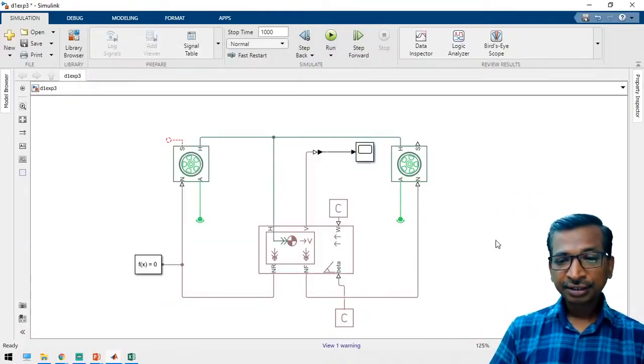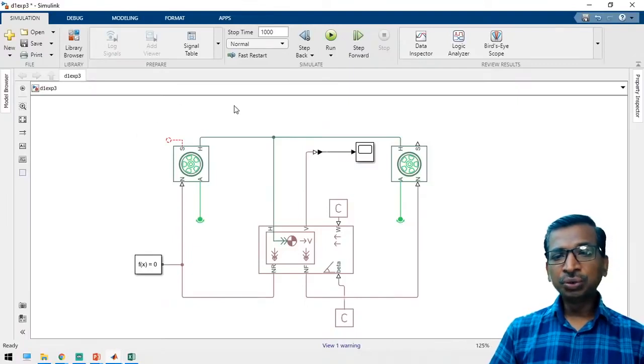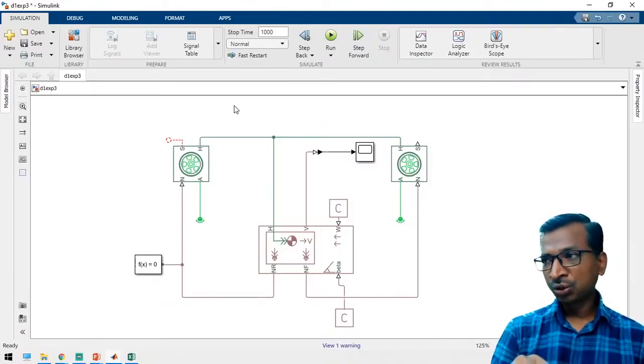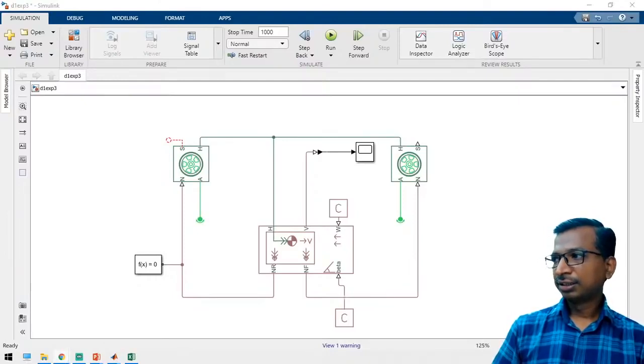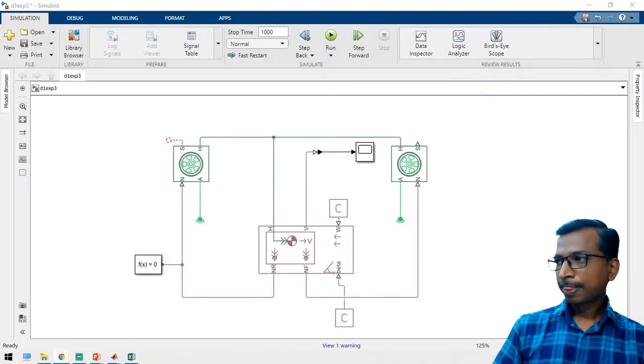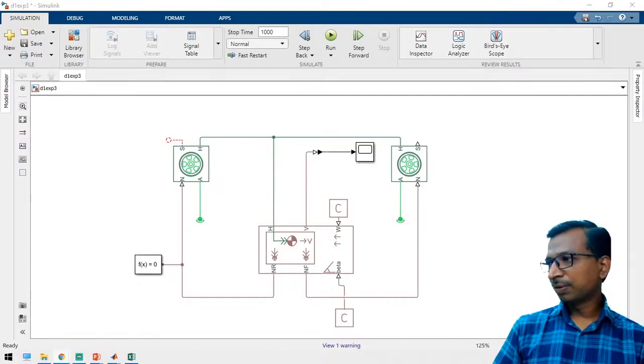So is it clear? Can you do this experiment on your own? Is it clear? Yes. There is no option for sim power system. Yeah.